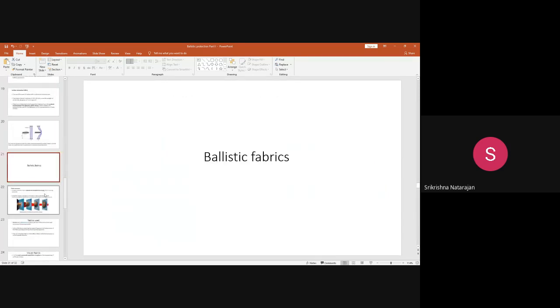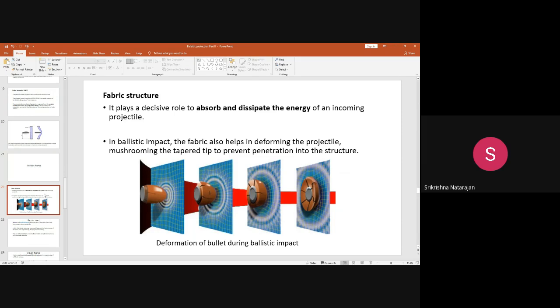In ballistic protection, apart from the fiber, fabric structure is also equally important and plays a major role in giving the ballistic protection. So what is the role of fabric structure? The fabric structure plays a decisive role to absorb and then dissipate the energy of the incoming projectile.